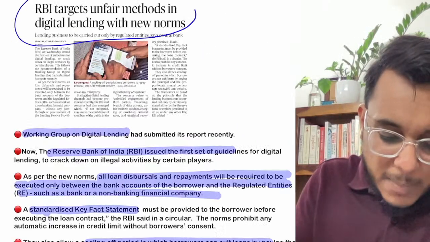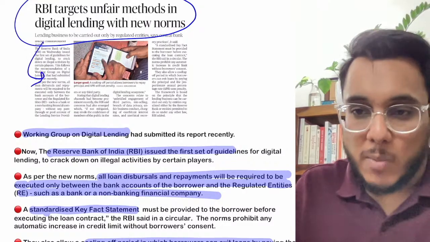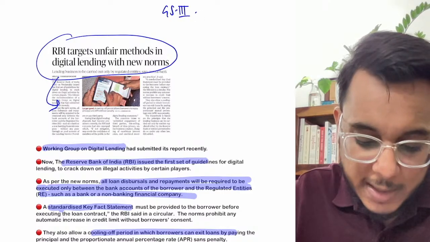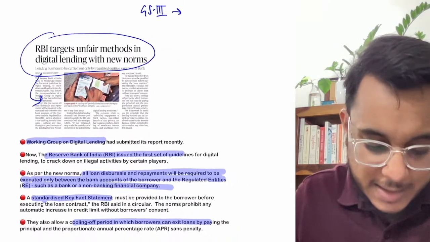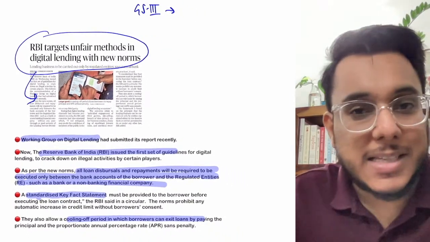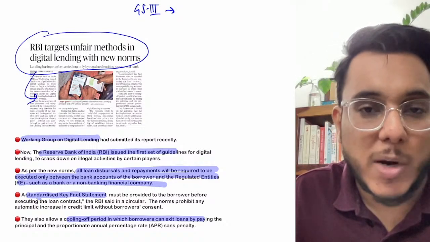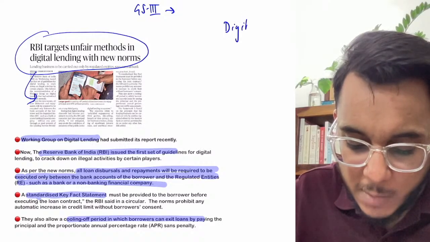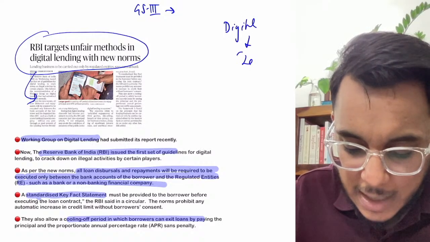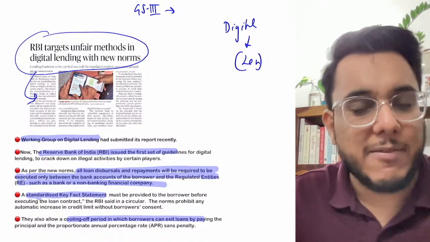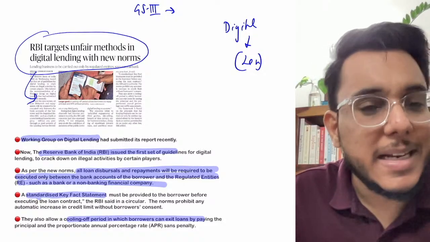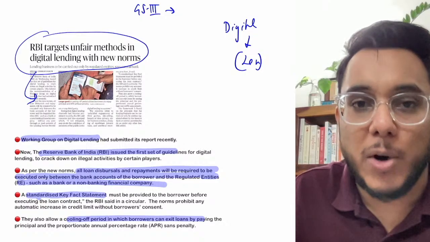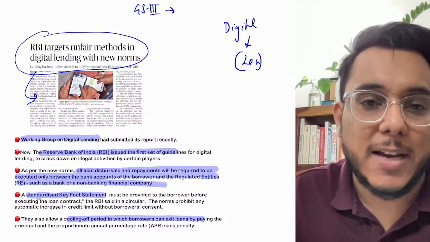RBI targets unfair methods in digital lending with new norms. Now this particular article we will see with respect to GS Paper 3, issues related to the Indian economy. Guys, recently there were many cases that came from many states, particularly from South India, where digital platforms are involved in unfair lending business. They were providing money to people at very high interest rates, and when the people were not able to pay, they were sending their recovery agents.